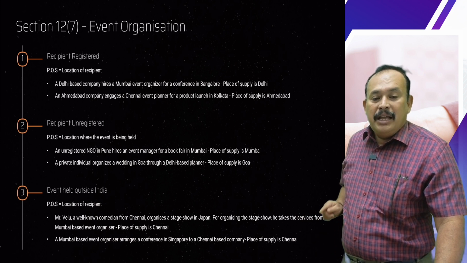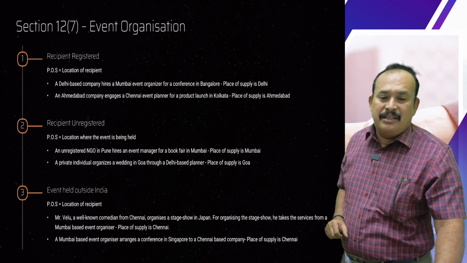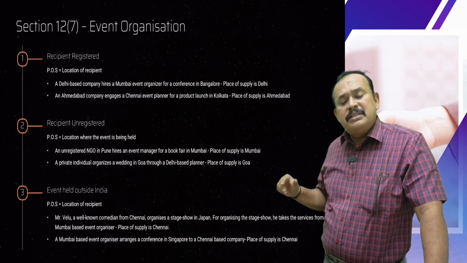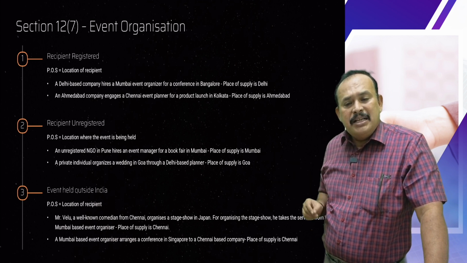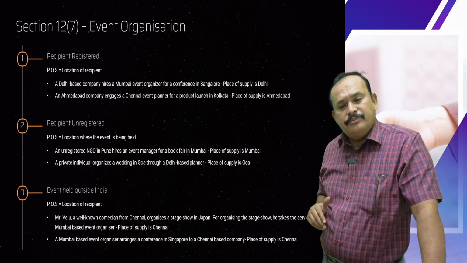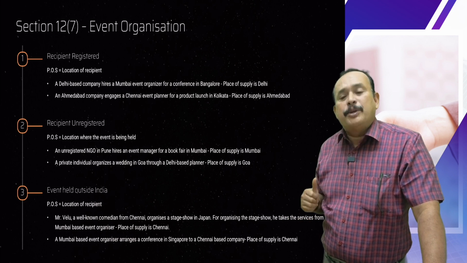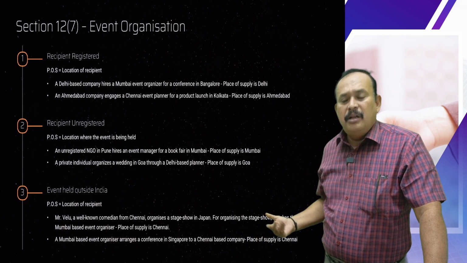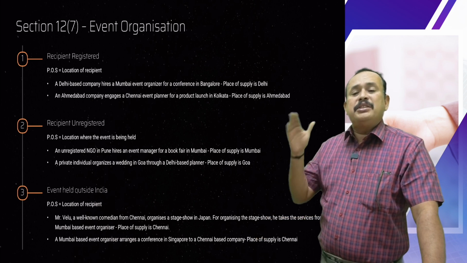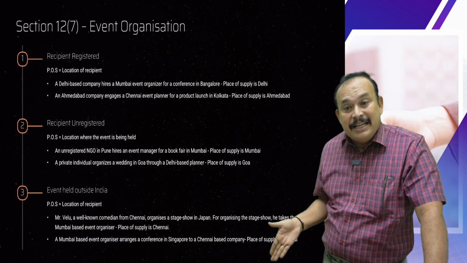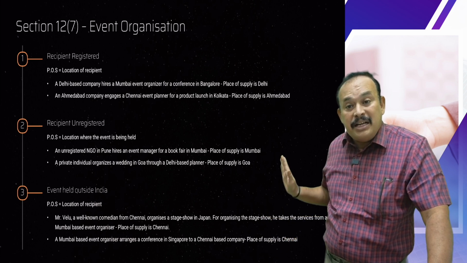Further, a Mumbai-based event organizer arranges a conference in Singapore for a Chennai-based company. Sir, the Chennai-based company, recipient, registered person, location of the recipient. Sir, Chennai-based company, unregistered person. Then, was the event actually held in India? It is held outside India, in Singapore.